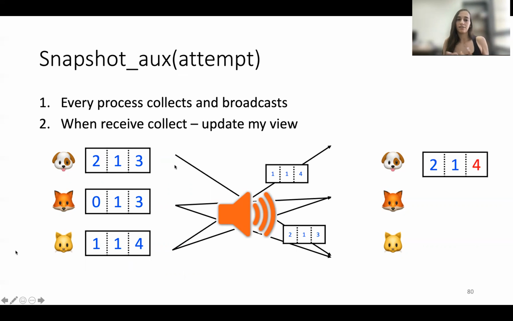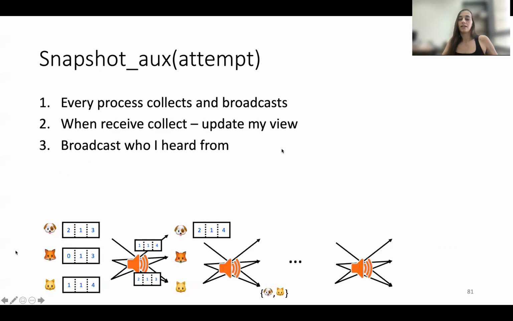Then whenever I receive a collect, I update my view accordingly. So in this example, the dog received this array from the cat and updates its own. Then in every round to follow, we broadcast the processes I heard from in the previous asynchronous rounds. At this point, the dog heard from himself and from the cat, so he tells everyone, this is the set of processes I heard from, dog and cat.